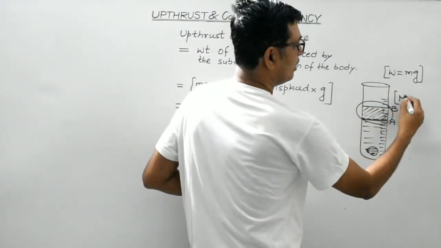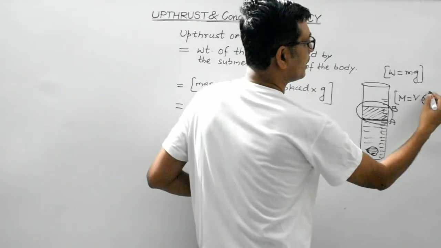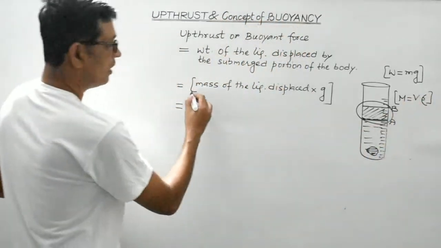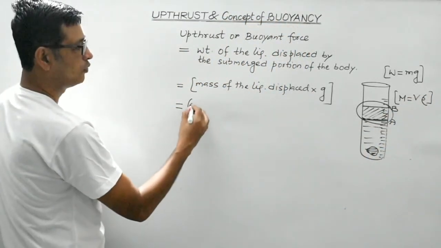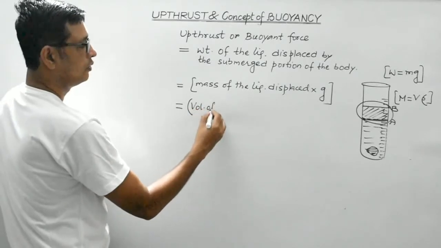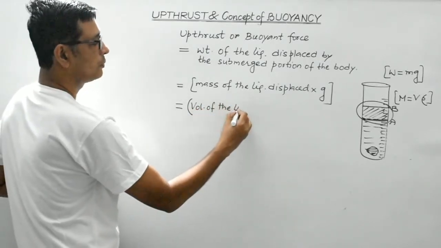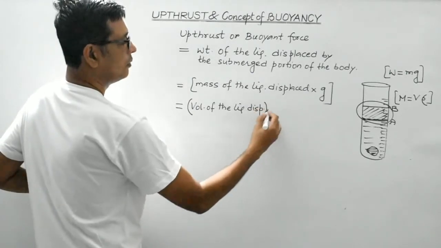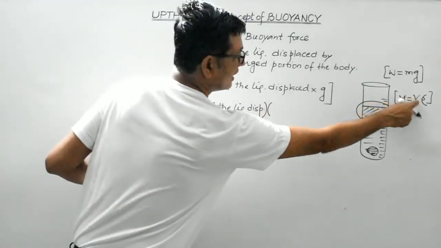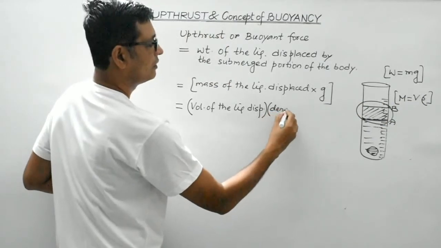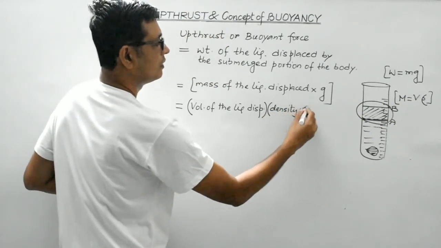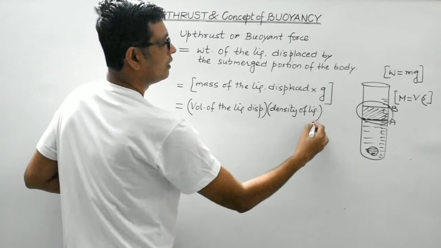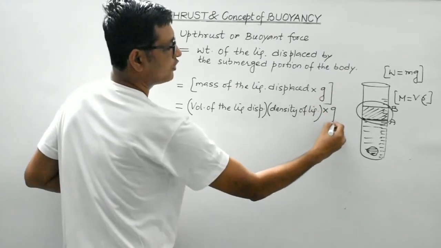This we are aware. Mass is volume multiplied by density. So mass of the liquid displaced would be equal to volume of the liquid displaced multiplied by density of the liquid displaced, multiplied by acceleration due to gravity.